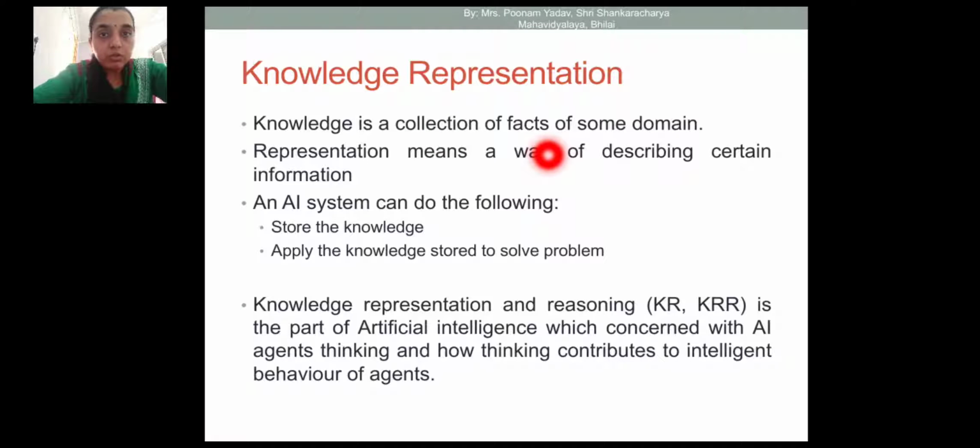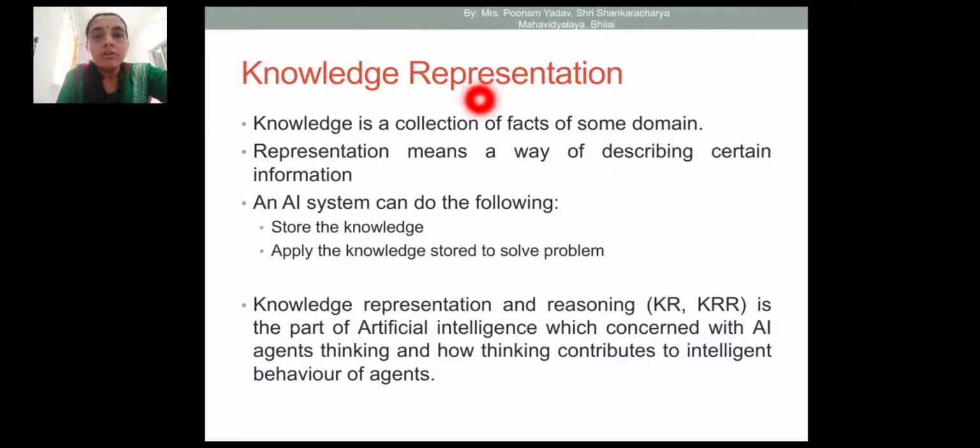Okay, so it is called knowledge. And representation means a way of describing certain information. How to describe? Representation means description, the way of describing some information, some knowledge. So combined it is called knowledge representation, meaning representation of a collection of facts is called knowledge representation.